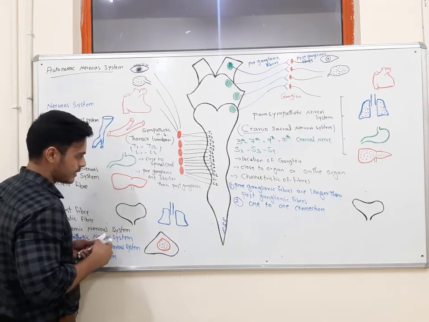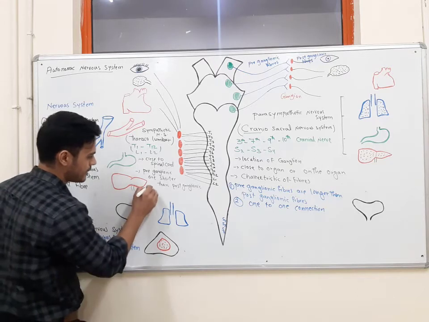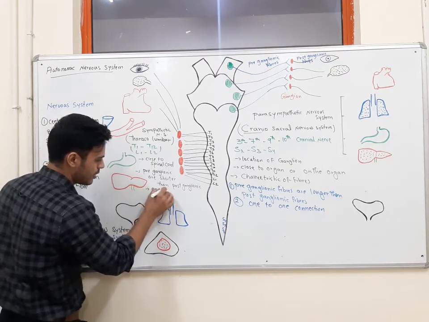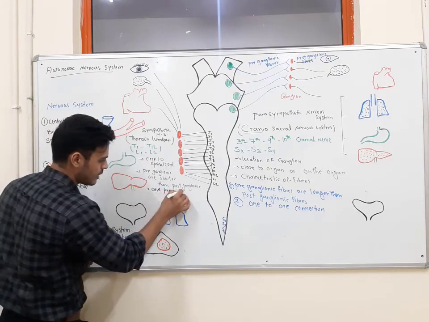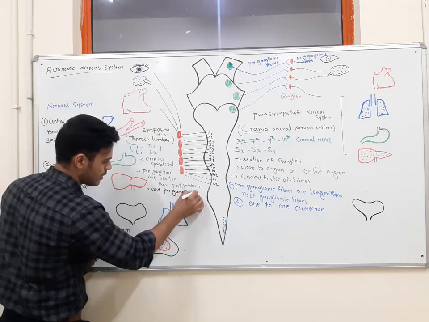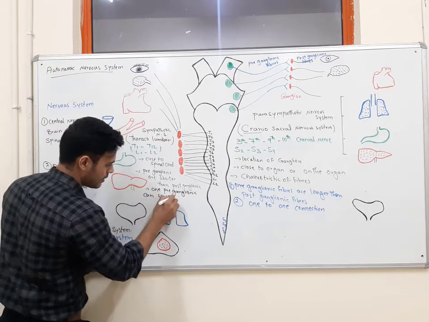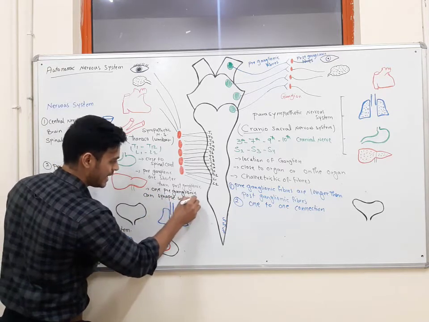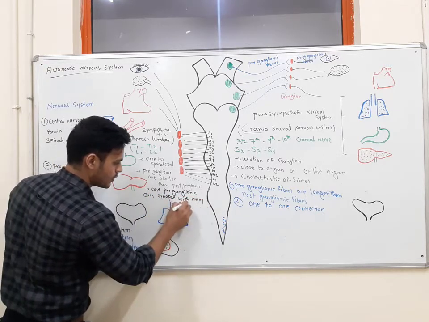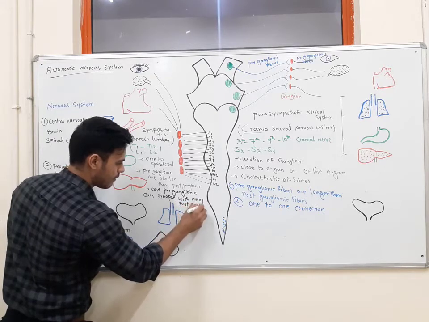So another characteristic for sympathetic fibers is that one preganglionic fiber can synapse with many postganglionic fibers.